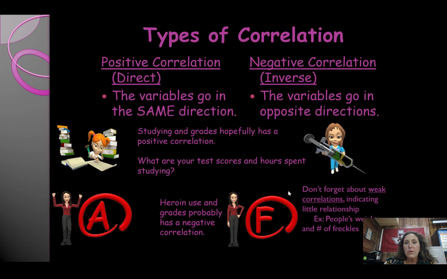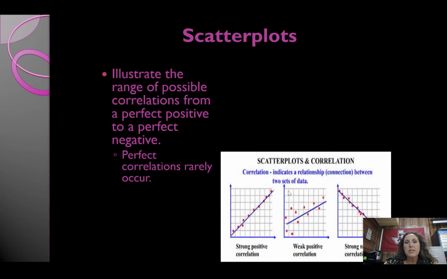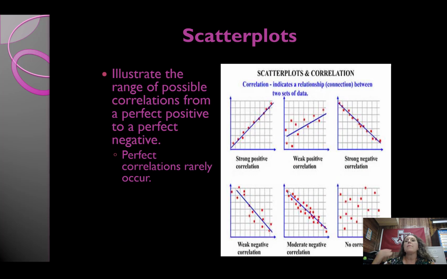All right, and weak correlations indicate little relationship. So they're not quite at zero, but they're very close to zero. Now we show these relationships on a scatter plot. I will not ask you to create a scatter plot, but I may ask you to read one. This is an illustration of possible correlations, and what they typically do is draw a best fit line.